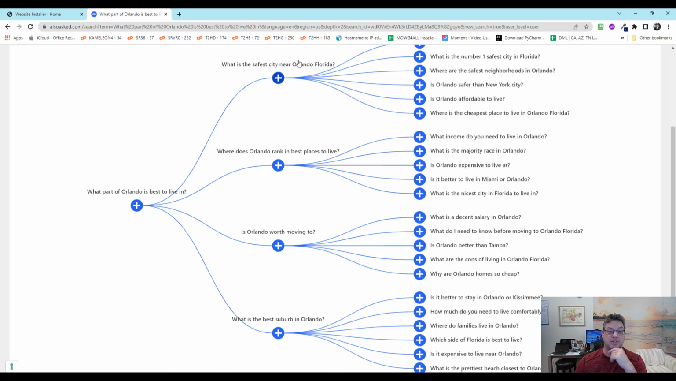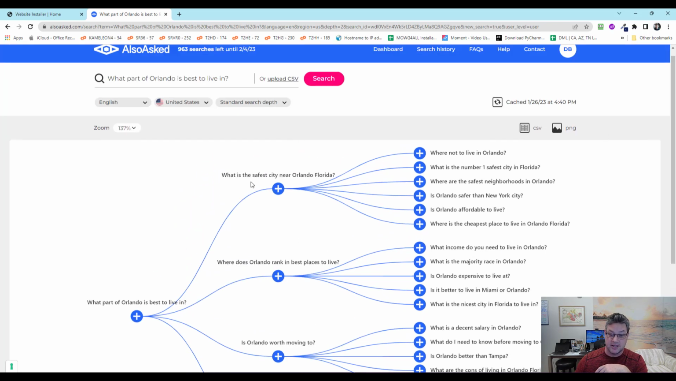What part of Orlando is best to live in? What's the safest city near Orlando? Where does Orlando rank in best places to live? Is Orlando worth moving to? What is the best suburb in Orlando? So I could make a page out of this, and then if I want, I could continue. I can make pages out of this, a page out of that, a page out of that.